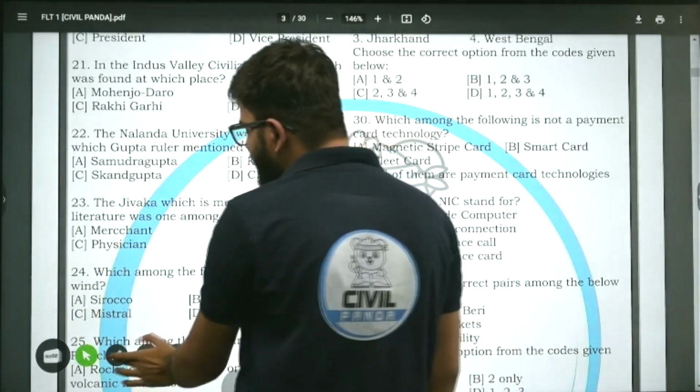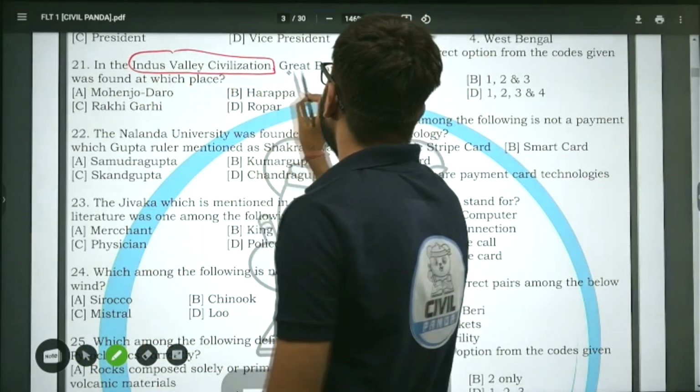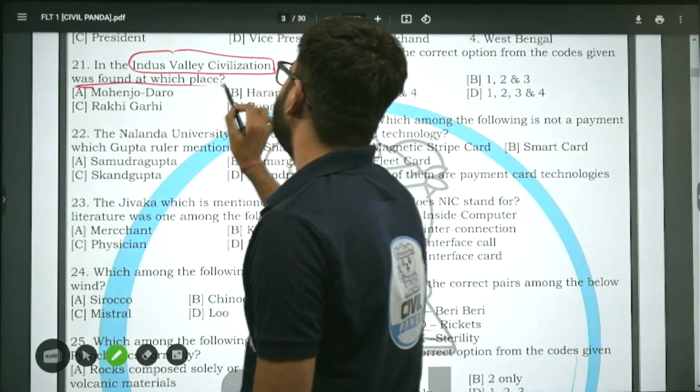In the Indus Valley civilization, Great Bath was found at which place?